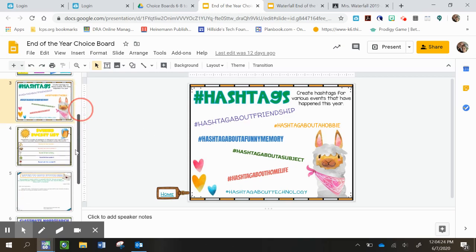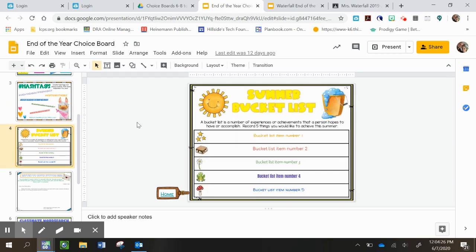And then if we scroll down, the next one is summer bucket list. So a bucket list is a number of experiences or achievements that a person hopes to have or accomplish. So you're going to record 5 things that you want to achieve over the summer. Okay, and I'm sure that you have some ideas because we've been indoors for so long. So it might just be something fun like getting to see my friends at their birthday party. Okay, so you're going to come up with 5 bucket list items.